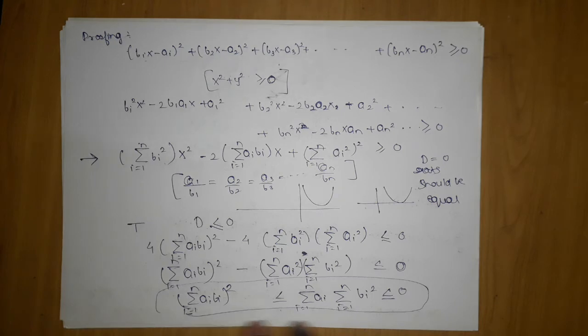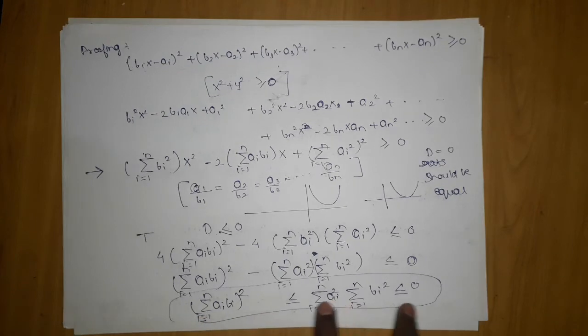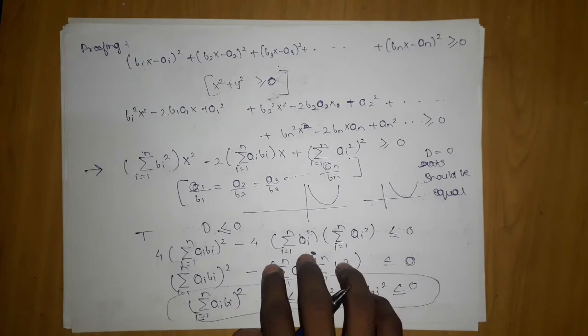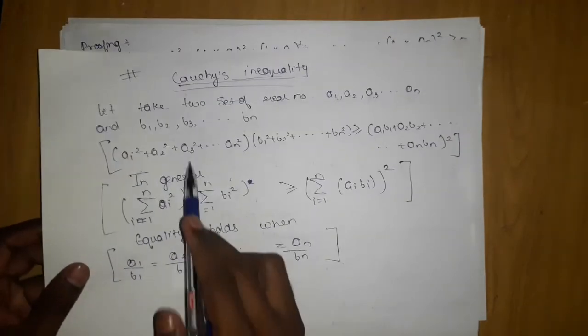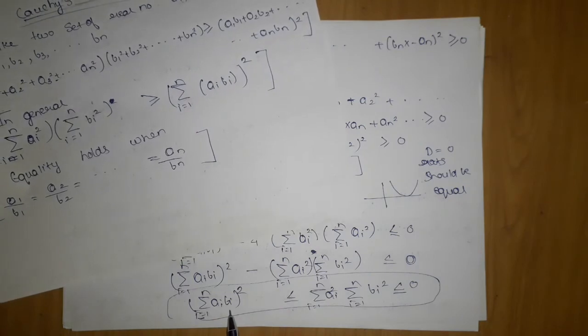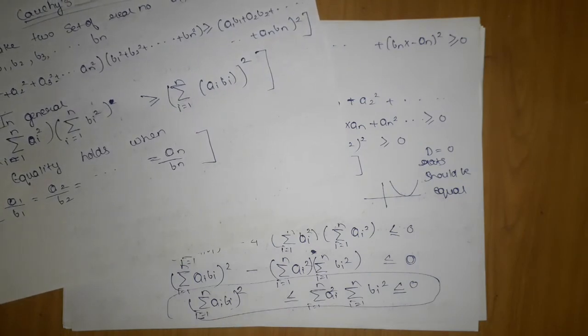If you observe here, individual terms are multiplied, and it is showing the equality, the Cauchy inequality. You can just check. Let me take the page. This was the thing which we used, and this is what we are getting. So in general, we have just proved the Cauchy inequality.